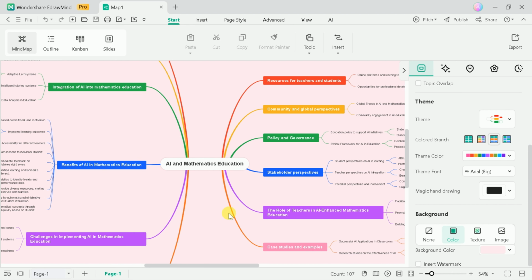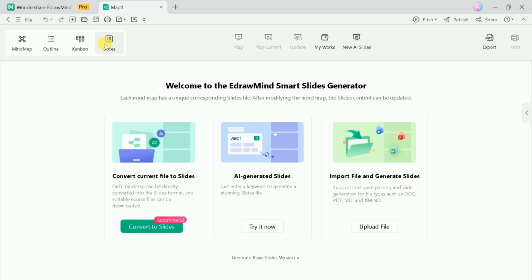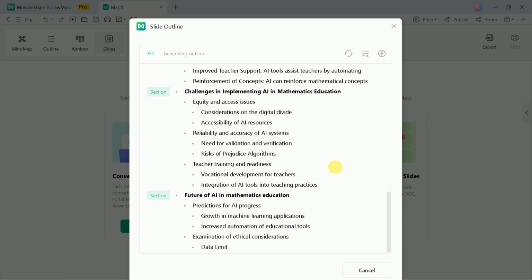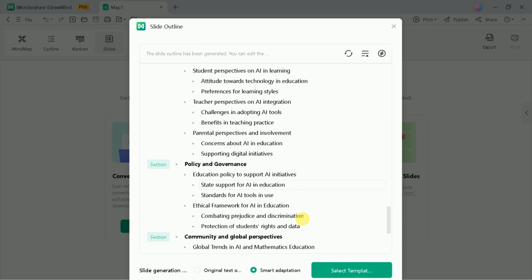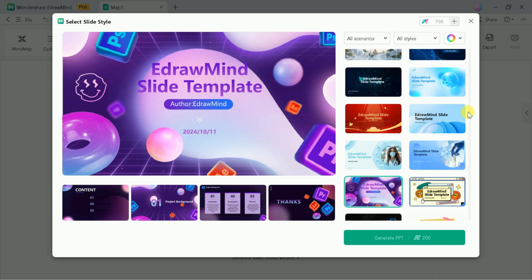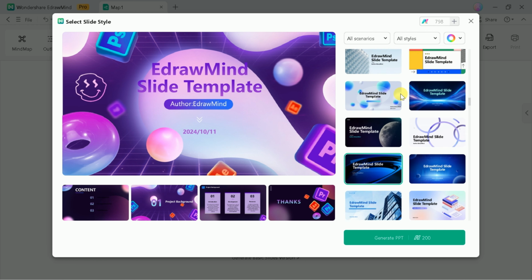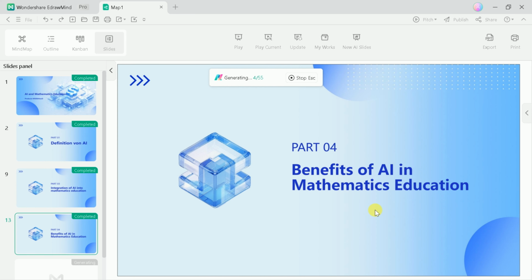A standout feature of EdrawMind is its ability to effortlessly convert mind maps into stunning, professional-grade presentations with just a few clicks. This feature streamlines the process of turning ideas into shareable, visually appealing slides, saving users valuable time and effort. Users can simply select a presentation template that suits their needs and let the platform do the rest.